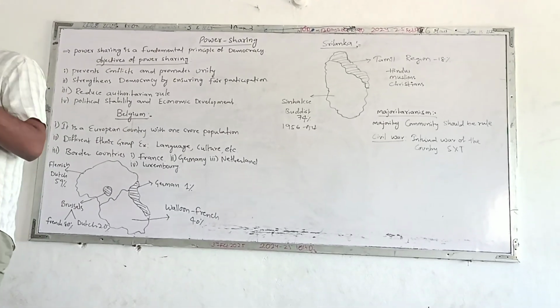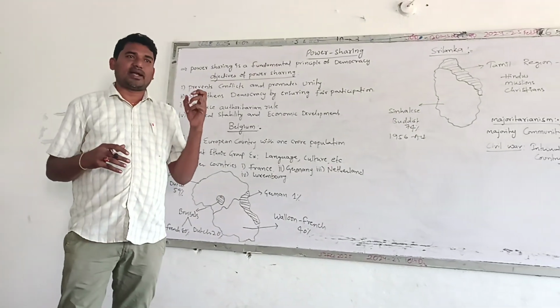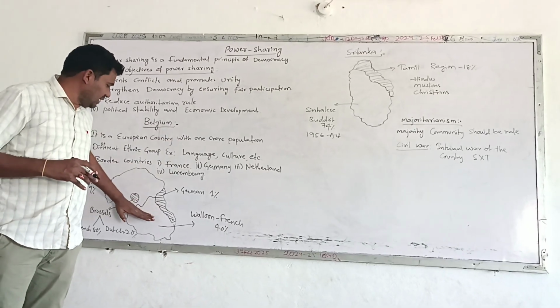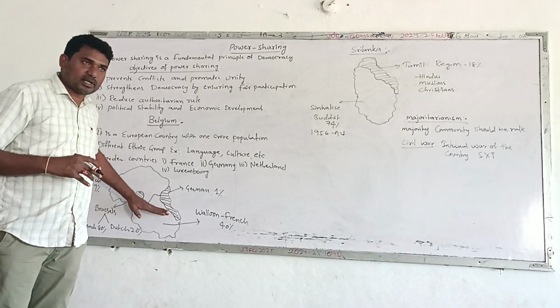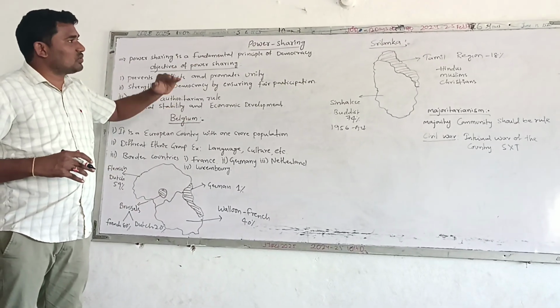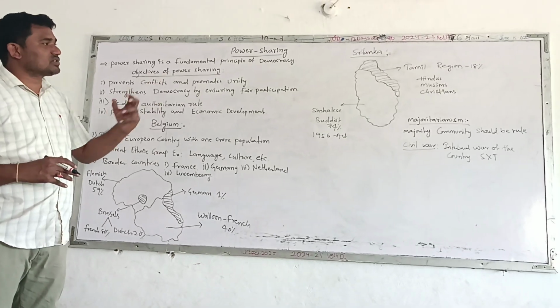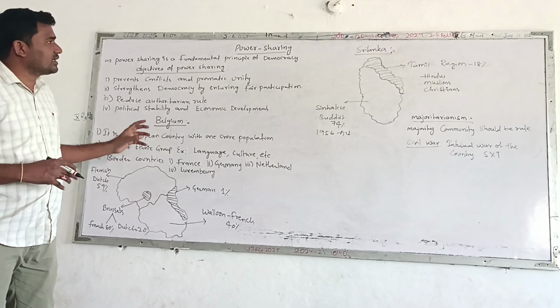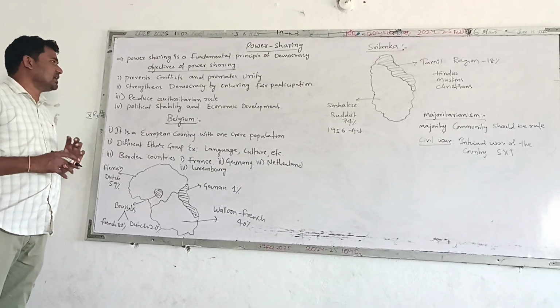and how these countries, one country shared the power and successfully completed power sharing, and it is a very good example for better democracy, that is Belgium. And Sri Lanka did not share the power and it faced a civil war. We will learn in this lesson regarding Sri Lanka as well as Belgium.